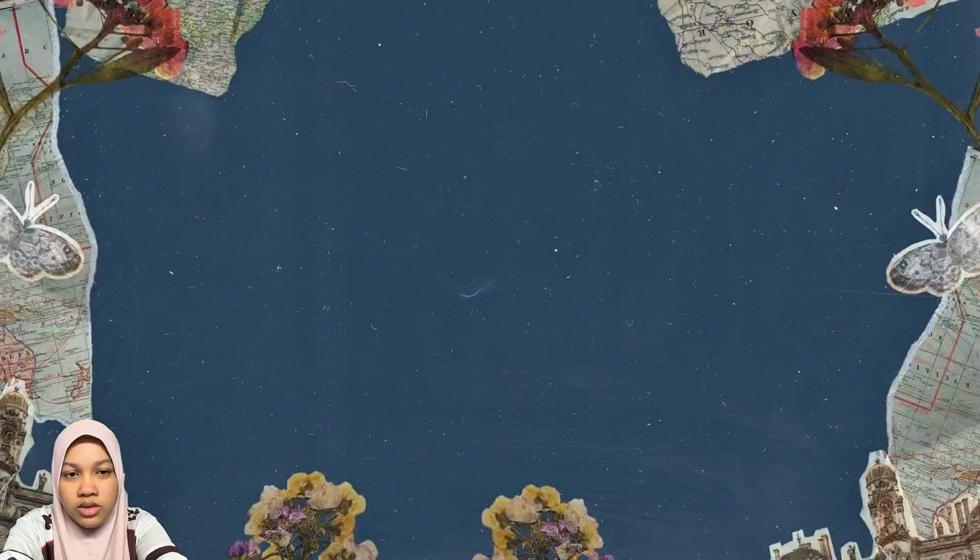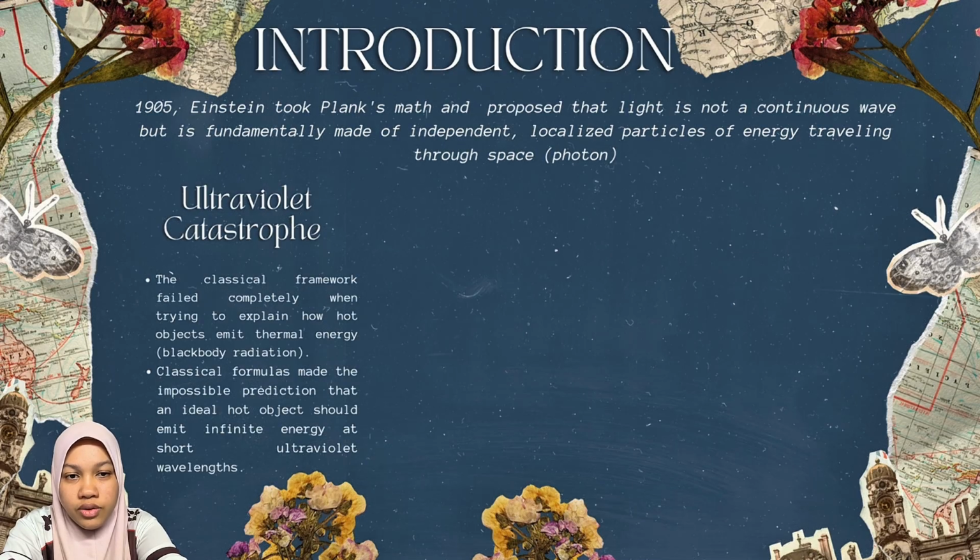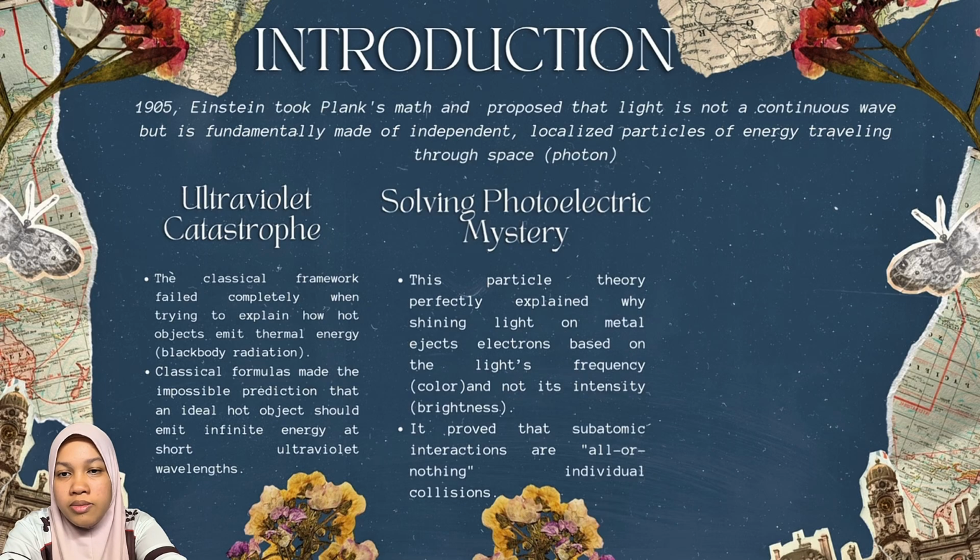The first of all is the ultraviolet catastrophe. The classical framework failed completely when trying to explain how hot objects emit thermal energy, that is black body radiation. Solving the photoelectric mystery: this particular theory perfectly explains why shining light on metal ejects electrons based on the light's frequency, that is color, and not its intensity, which is brightness.